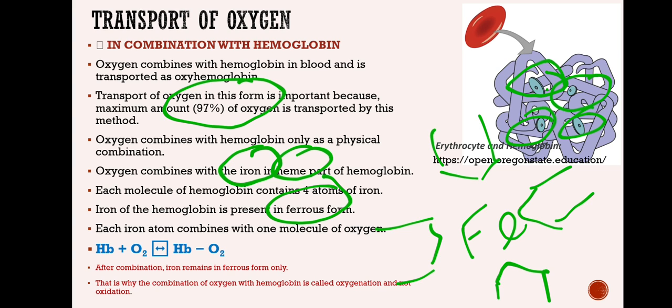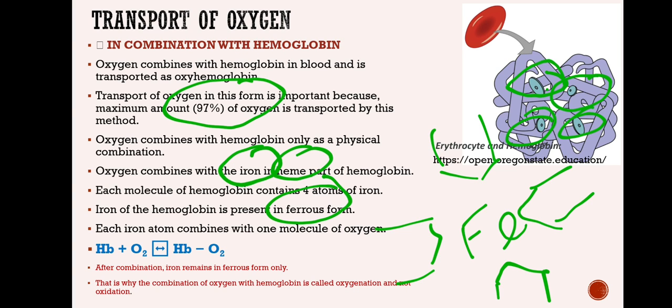That means this binding of oxygen to ferrous is not oxidation, because the ferrous form will not change to ferric. So there is no change in the oxidation state.